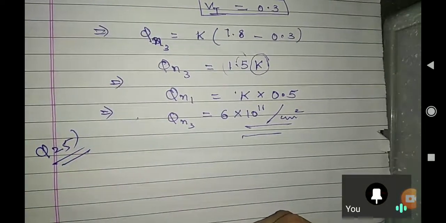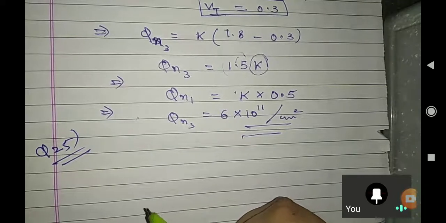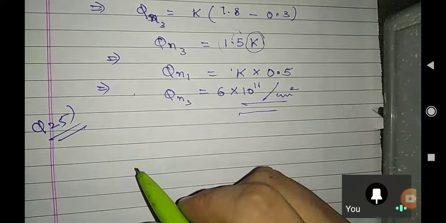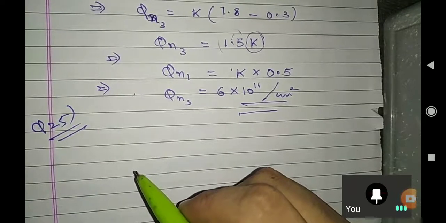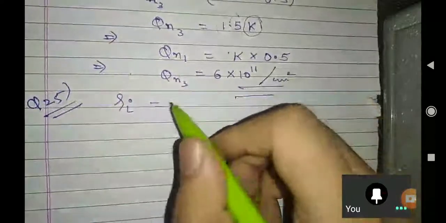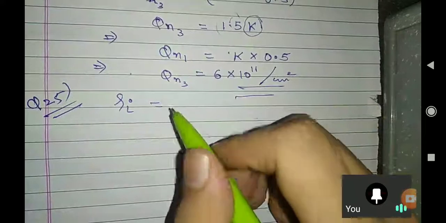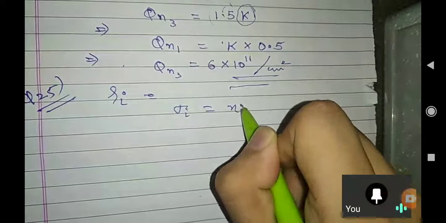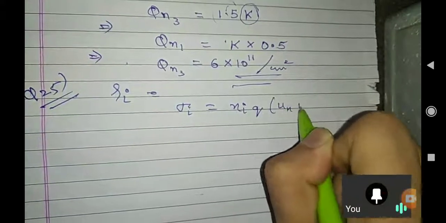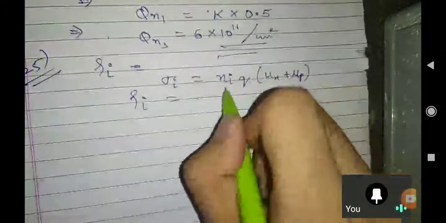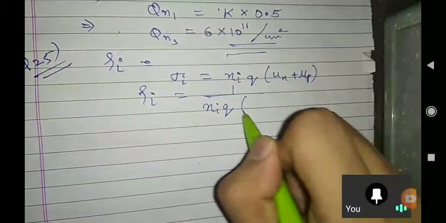What is the question? I hope the questions are with you also. In the figure, rho I is plotted as a function of 1 over T, where rho I is the intrinsic resistivity. What is rho I first of all? They are saying intrinsic resistivity. We know sigma I is Ni q (mu n plus mu p). So what is rho I? It is 1 over Ni q mu n.